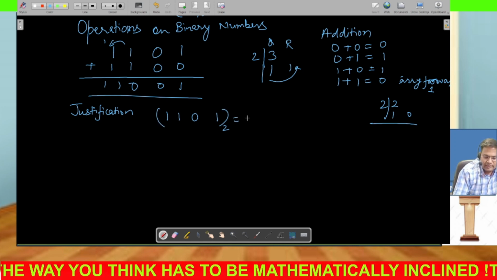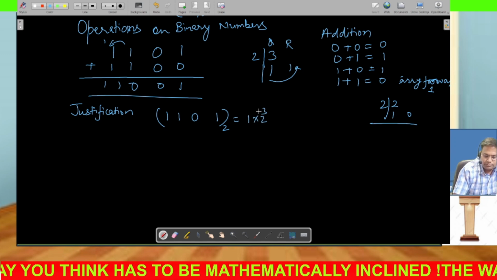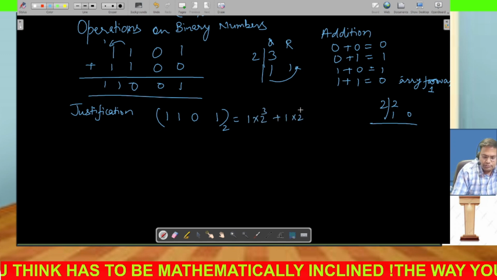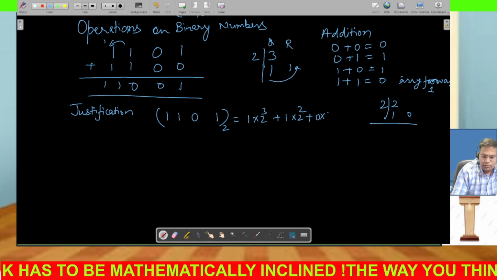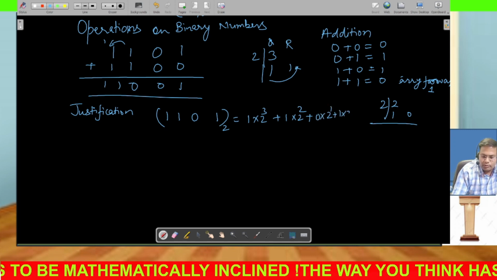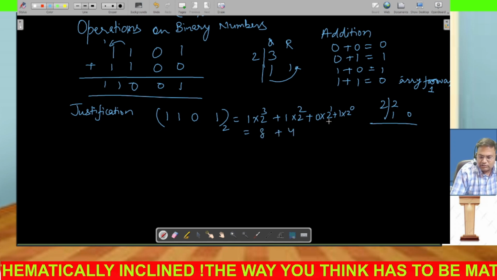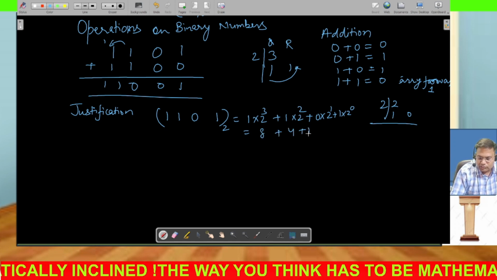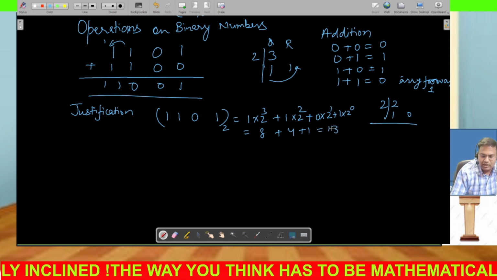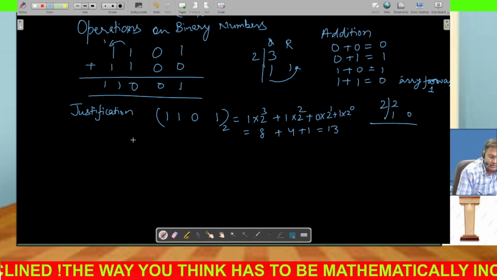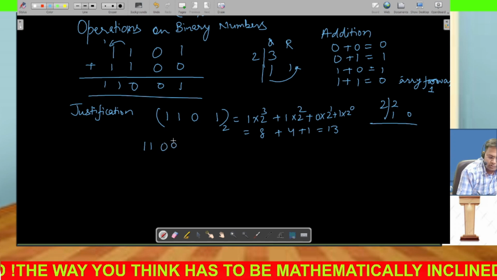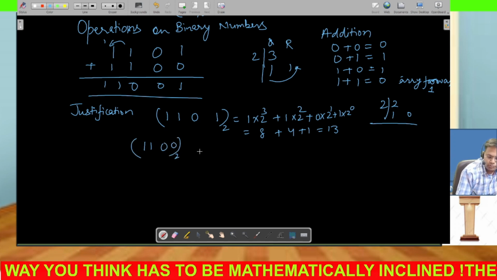So we will start first with 1 times 2 exponent 3, then 1 times 2 exponent 2, then 0 times 2 exponent 1, and the last one 2 exponent 0. So this is 8, this is 4, and this is 0, and last is 1. So this is actually 13. And the next number is 1100 and this is base 2.